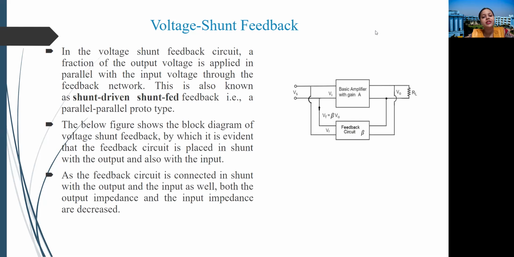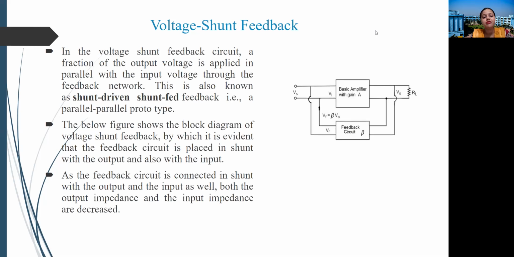In the voltage shunt feedback circuit, a fraction of the output voltage is applied in parallel with the input through the feedback network. This is known as shunt driven shunt fed feedback. The previous one was shunt driven series fed feedback, that is a parallel series prototype. Here both the input and output are connected in parallel with the feedback.